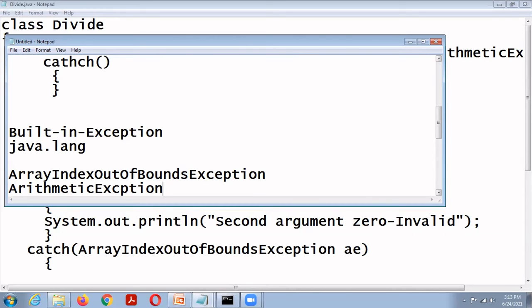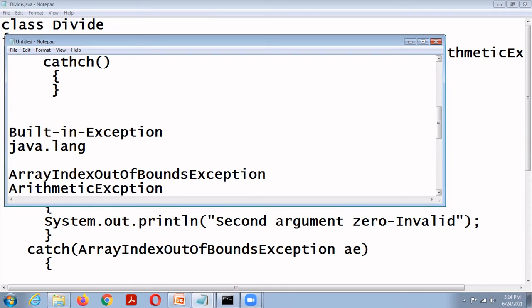Suppose we are creating one class with a mistake, for example misspelled, then it will throw class not found exception. Clone not supported exception: an attempt to clone an object that does not implement the Cloneable interface. If a class implements Cloneable, then we can create a duplicate copy; otherwise it will throw clone not supported exception.